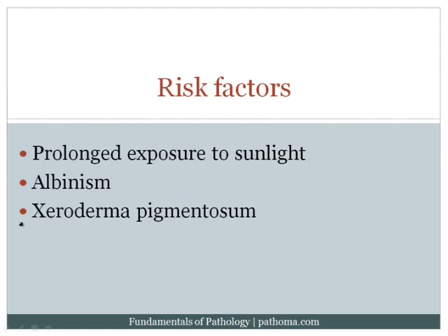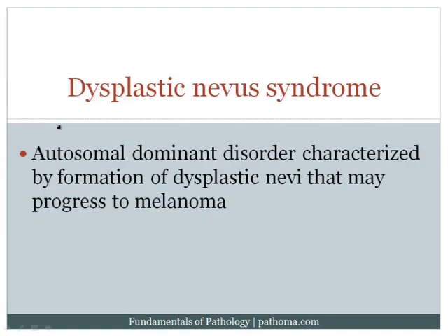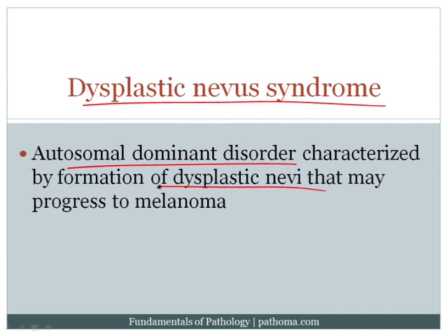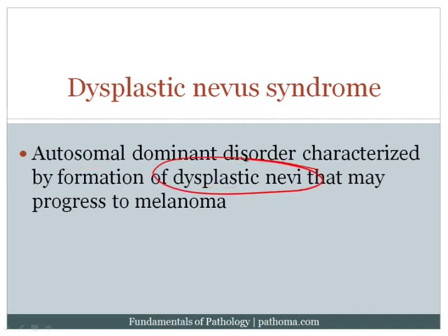The risk factors are all based on exposure to UVB-induced DNA damage. So the more you see sun, the more you're going to see UVB light. If you have albinism, you won't be protected against UVB light. And if you have xeroderma pigmentosum, you won't have the enzymes necessary to repair the DNA damage that occurs due to UVB light. An additional risk factor is called dysplastic nevus syndrome. This is an autosomal dominant disorder where the patients get dysplastic nevi, and of course dysplasia is a precursor to cancer, and so this can progress to melanoma.